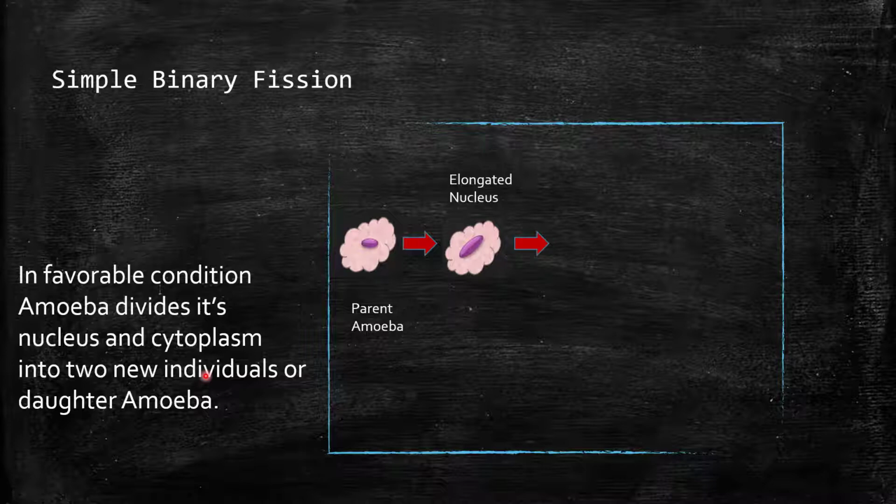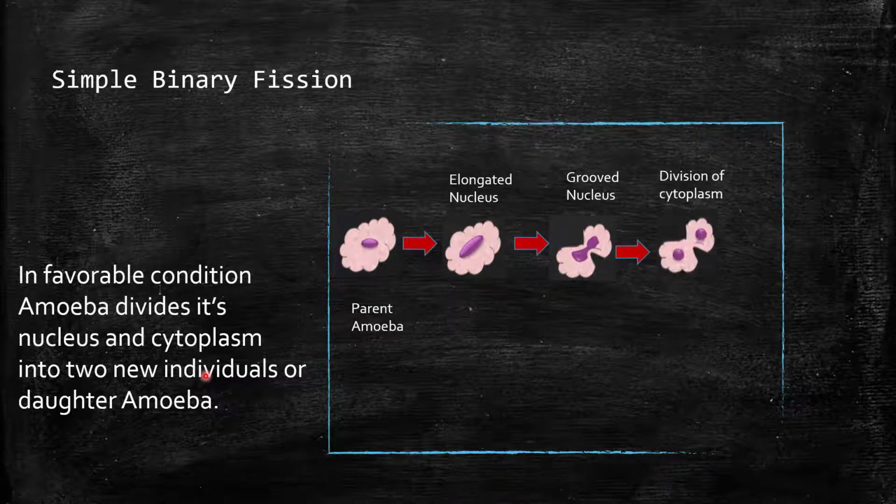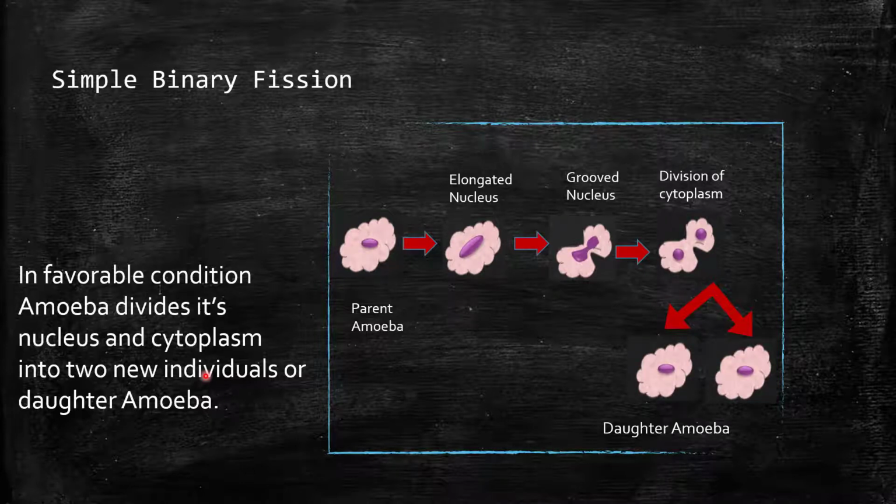Then a groove is formed in the nucleus. This is a process of karyokinesis by which we can divide the nucleus into two. After completion of nuclear division, the cytoplasm is divided, and at the last we are getting two daughter amoeba.